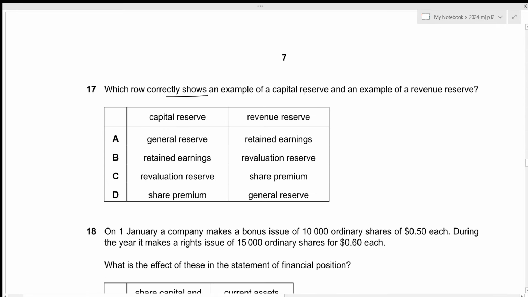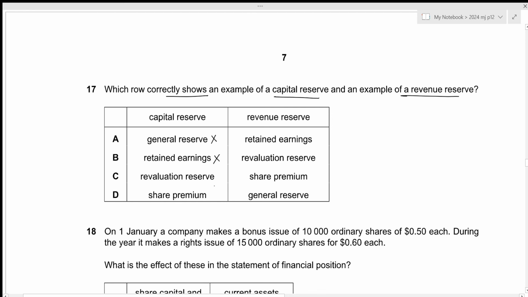Which row correctly shows an example of a capital reserve and an example of a revenue reserve? For capital reserve, we have general reserve. General reserve is created by transferring the money from the retained earnings, and retained earnings itself is a revenue reserve. So general reserve is also a revenue reserve. This is incorrect. And for the second one, again, we have retained earnings. Like I said before, retained earnings is a revenue reserve. So this is also incorrect.